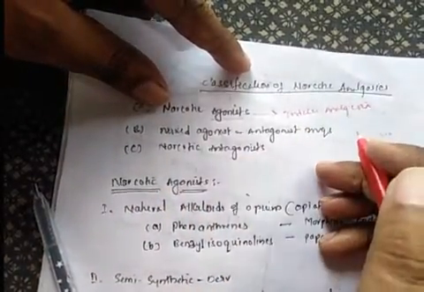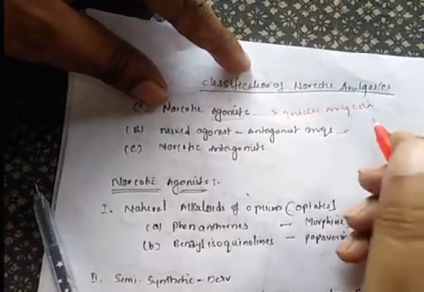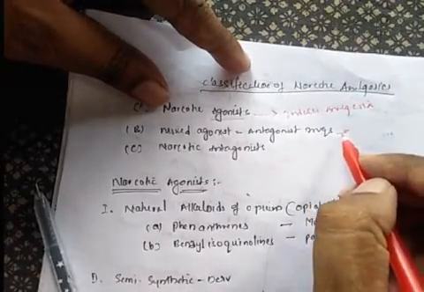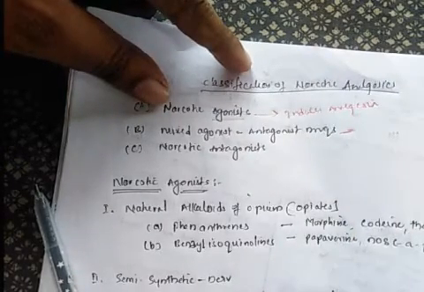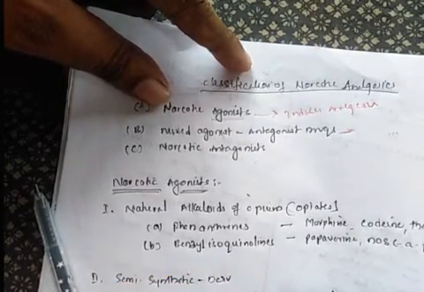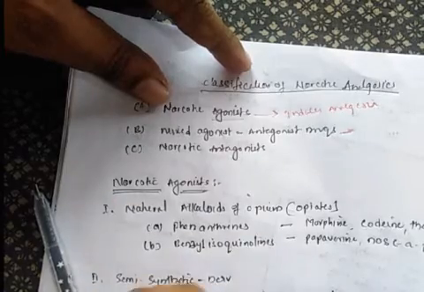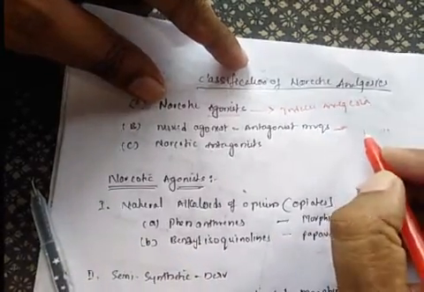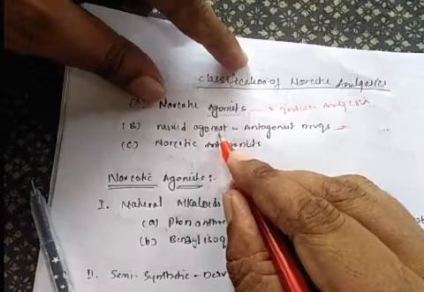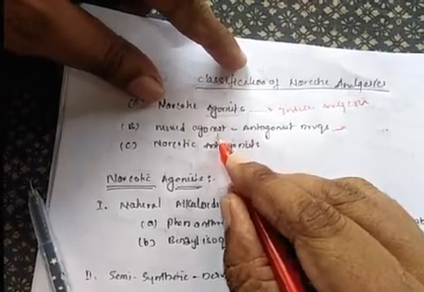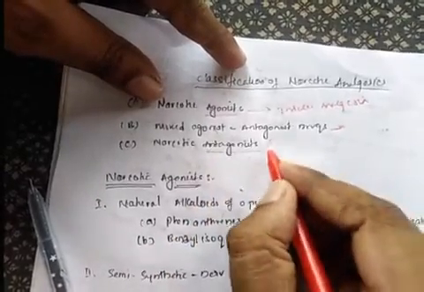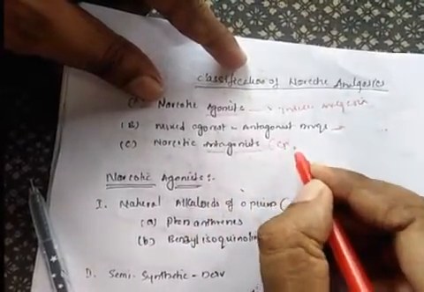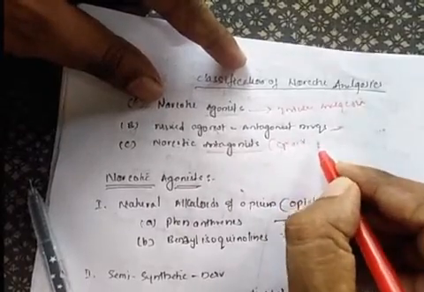Mixed agonist and antagonist drugs have mixed activity, so sometimes they act as analgesia-producing drugs and sometimes as analgesia-reducing drugs, such that at the opioid receptor sometimes they act as effectors and sometimes as inhibitors. Narcotic antagonists are nothing but opioid inhibitors.